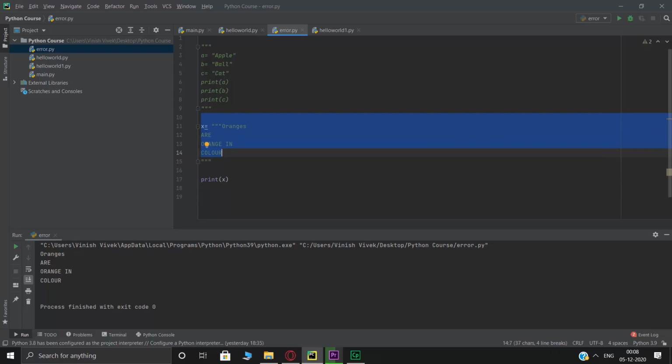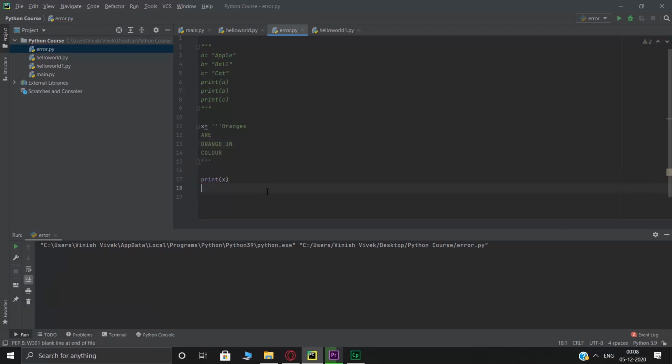All you got to do is use 3 double quotes or 3 single quotes. Okay, so that will also work for you. Doesn't have to be double quotes only, can be single quotes as well. Right, so printing this will also give you the same result.